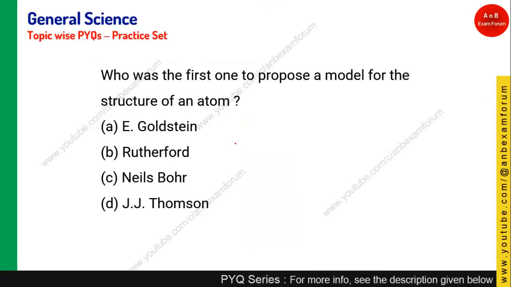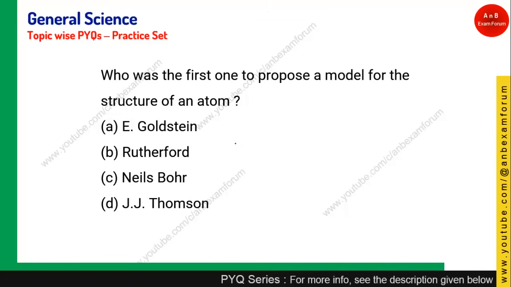Let's see the next question. Who was the first one to propose a model for the structure of atom? There are many personalities who have given the structure of atom. The first one is Dalton, but Dalton's solid sphere model is just a theoretical one. Although the further subatomic models are much more relevant and are able to explain a few of the phenomena which were not described by the Dalton atomic theory.